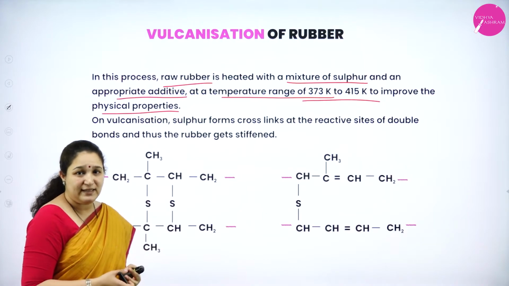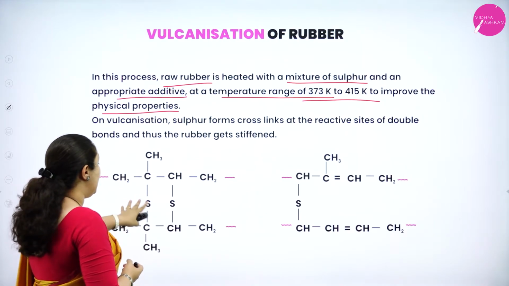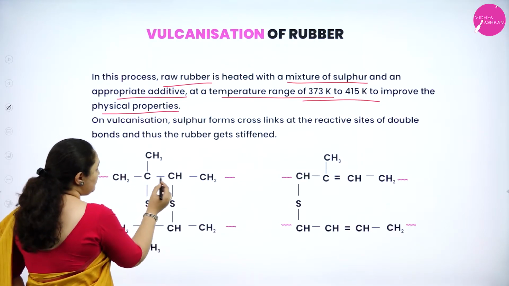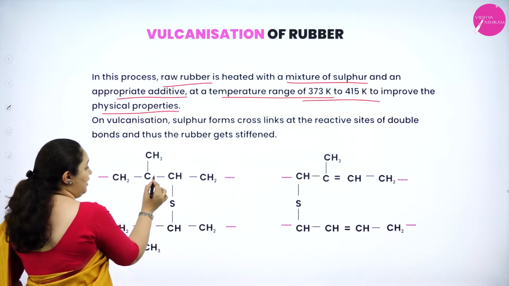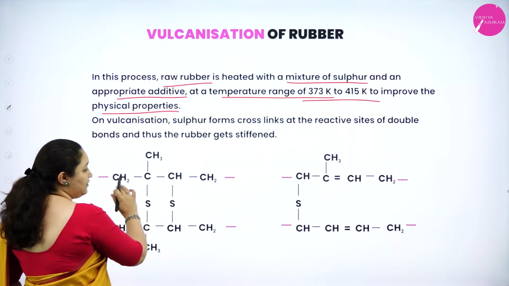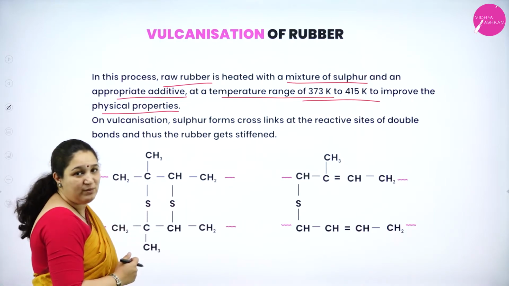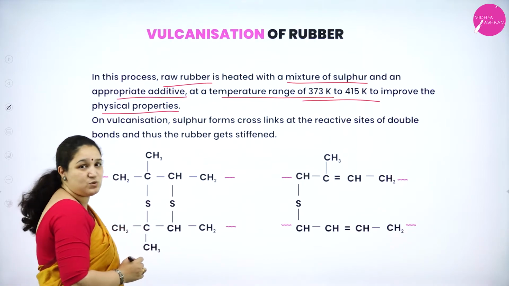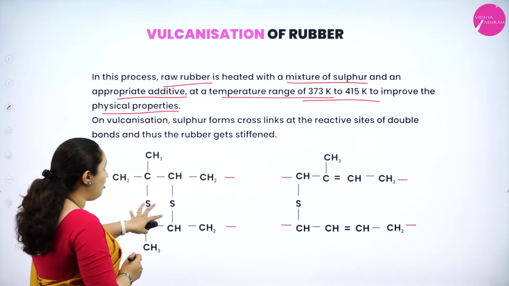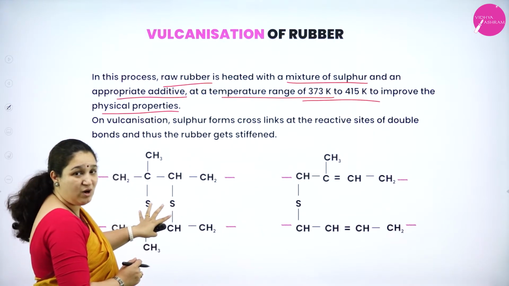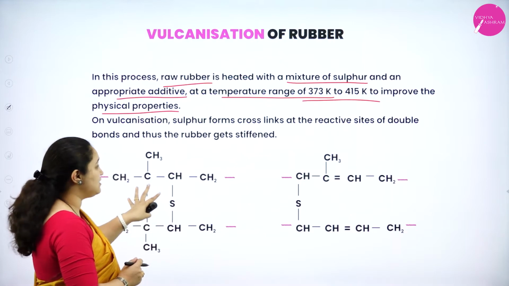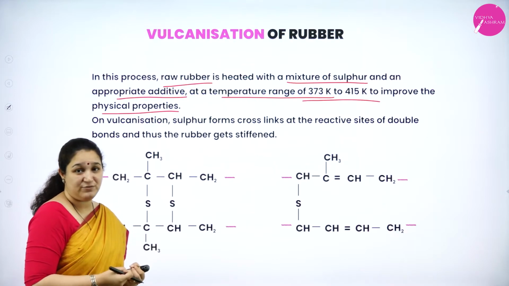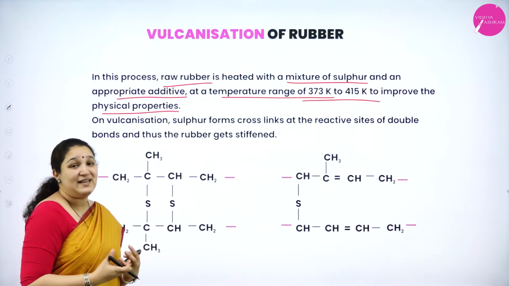When you heat it at that temperature with sulfur, sulfide linkages are formed. You can see between here there was a double bond, isn't it? A carbon-carbon double bond was there between the second and the third carbon in the long chain polymer of natural rubber. That bond is broken and between them you can see sulfur atoms have come up. Because of this cross-linking, called sulfur cross-linking, the rubber becomes hard or stiffened and also gets tensile strength.